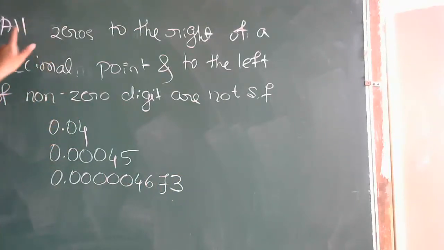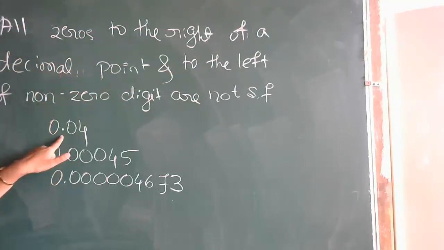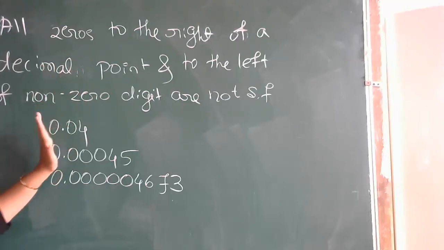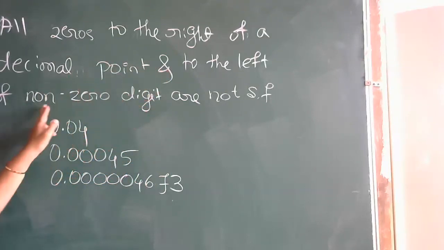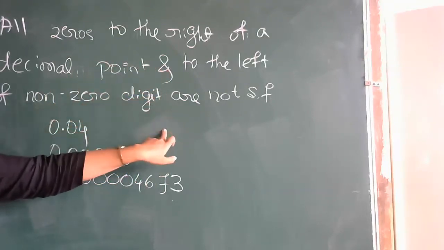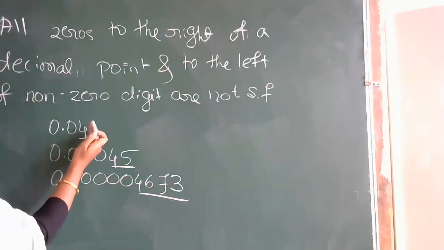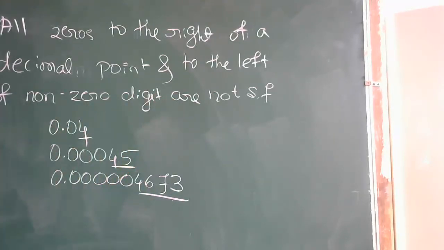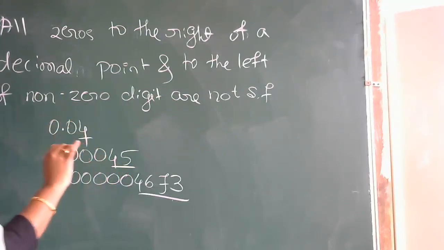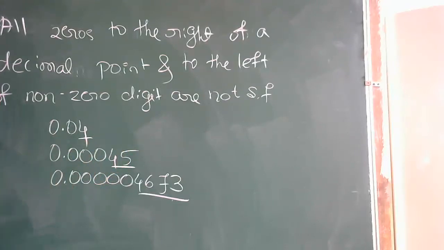Now read your rule. All zeros to the right of a decimal point. So here your decimal point is there. Right side of the decimal point, in the sense this side, and to the left of a non-zero digit. To the left of the non-zero digit, in the sense this is your non-zero digit, so to the left means this side. Okay, they are not significant figures. Now you tell me whether you will include your zero in the count or not. Yes or no?